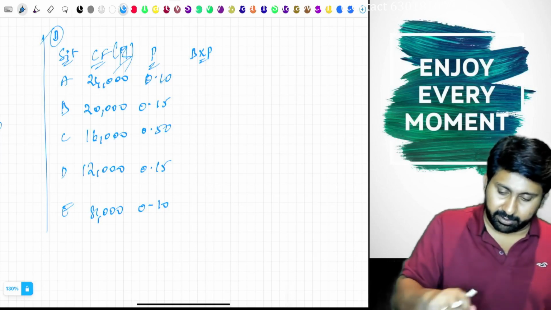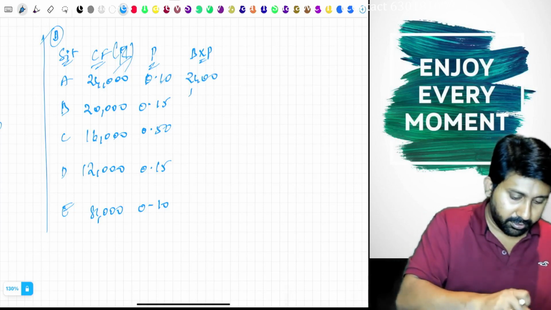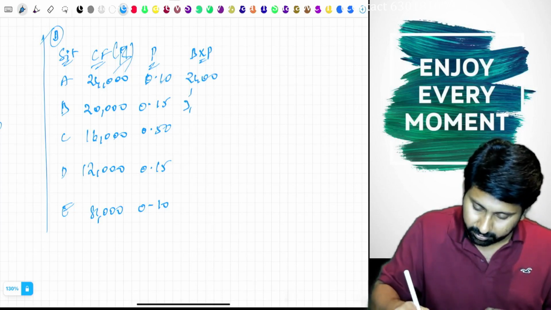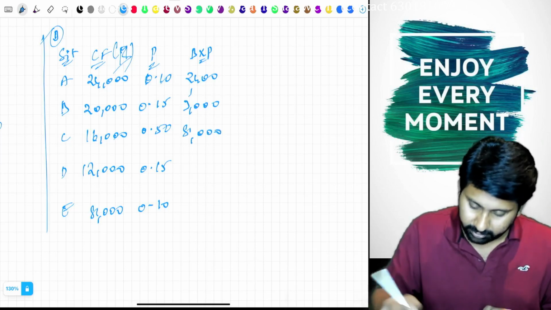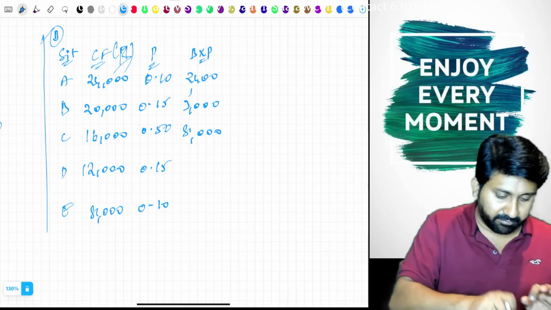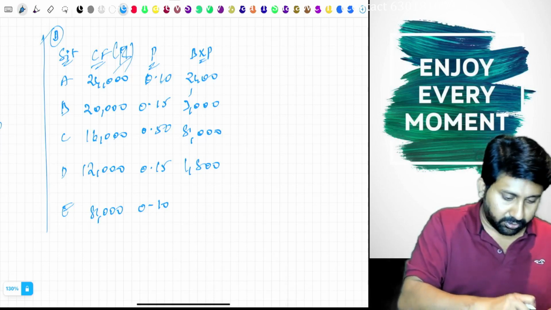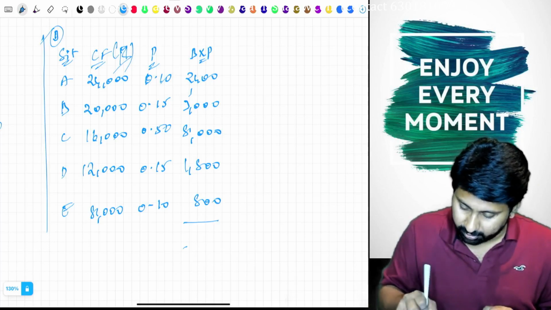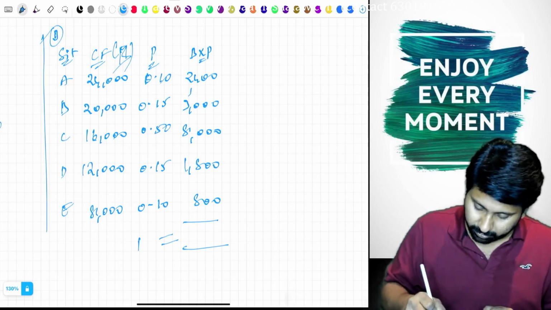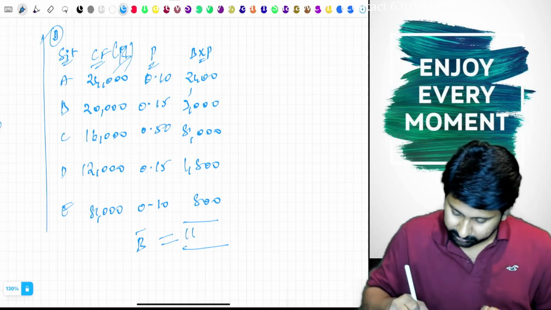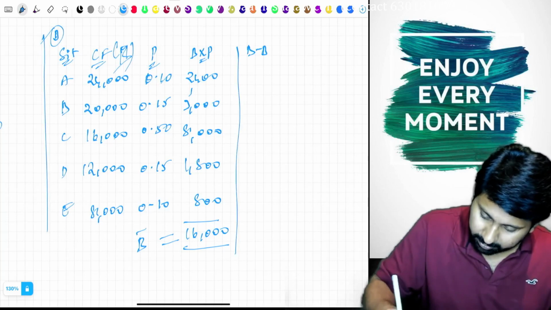Next, B into probability, multiply. 24,000 into 0.1, 2,400. 20,000 into 0.15, 3,000. 16,000 into 0.5, 8,000. 12,000 into 0.15, 1,800. 8,000 into 0.1, 800. B bar is 16,000.